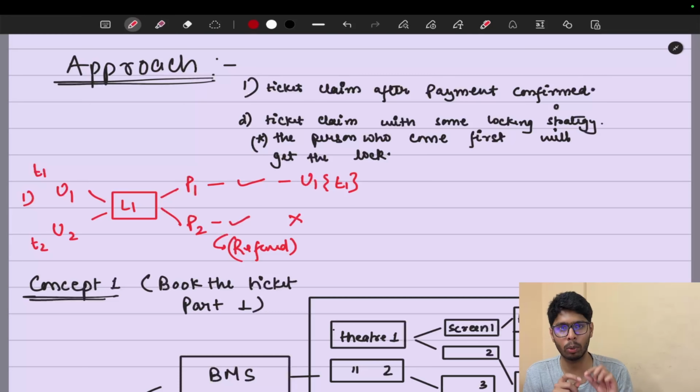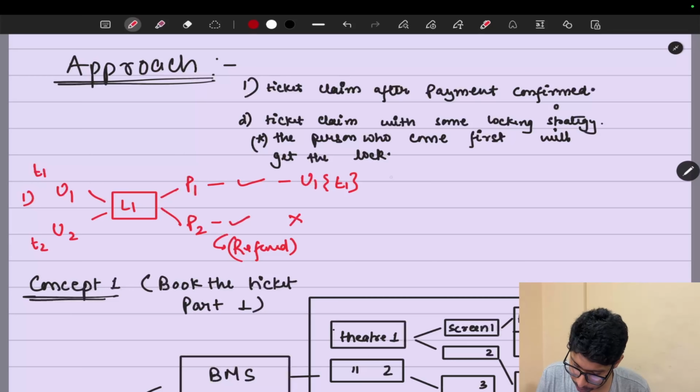So this approach is not unnecessary. It is going to be used in some other scenarios, where we are not going to give a refund and will just provide them a waiting list number. So maybe this approach is used in some systems, but I wanted to mention that it is not going to be used in BookMyShow or District. Now, what do they actually use? Let's move to the second point.